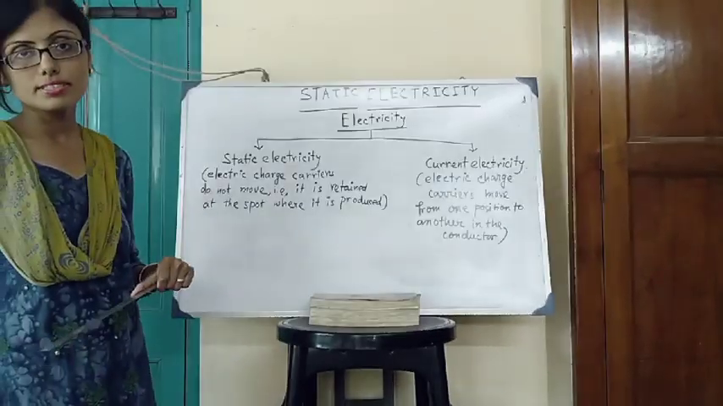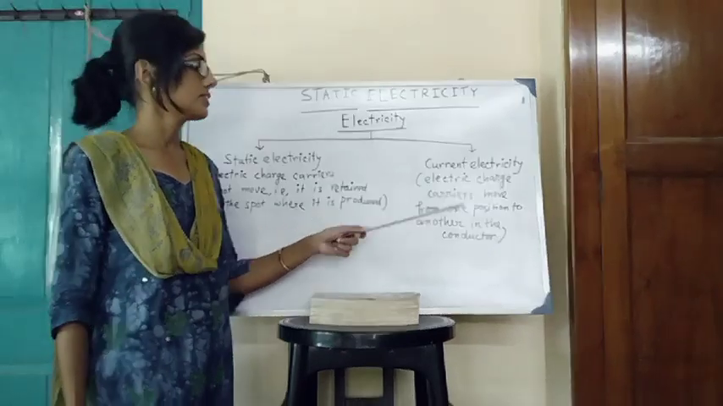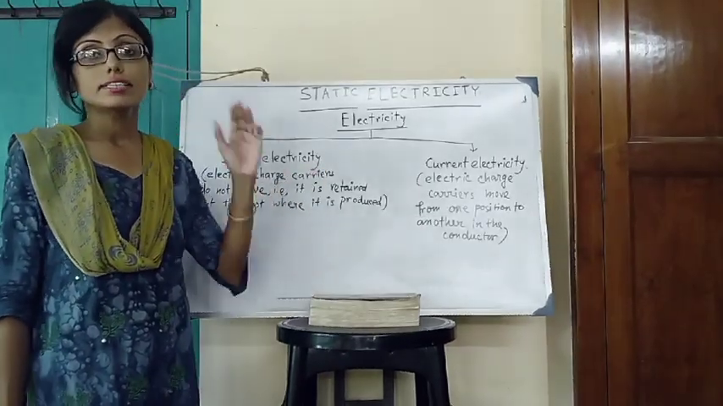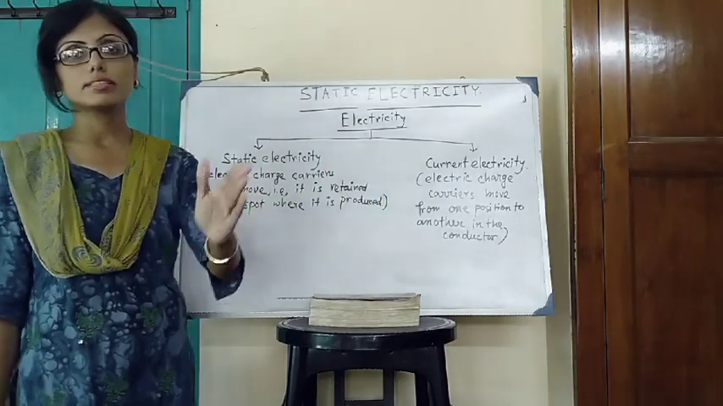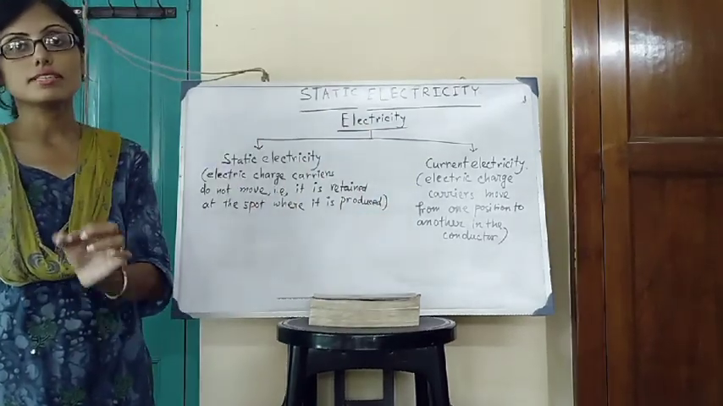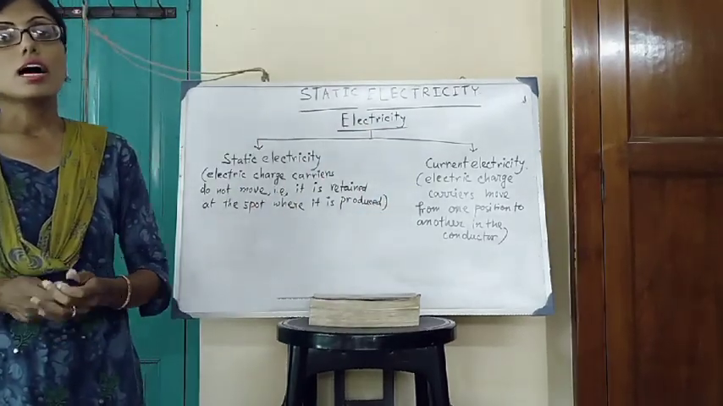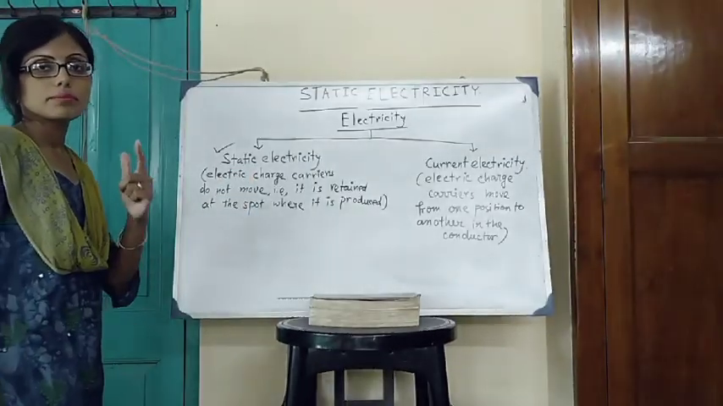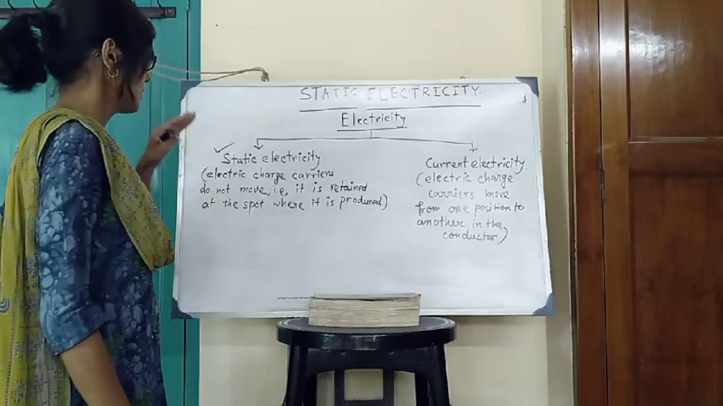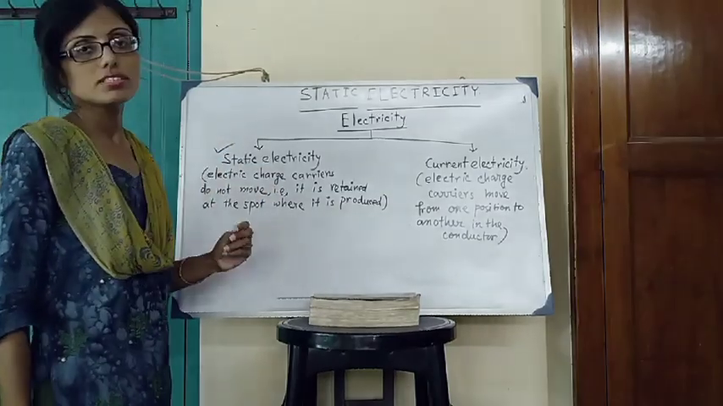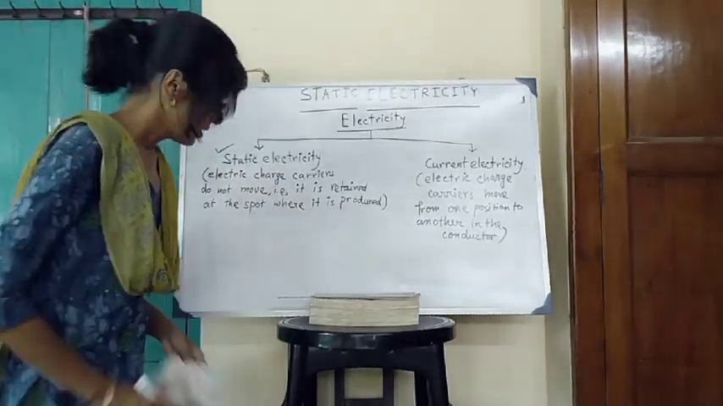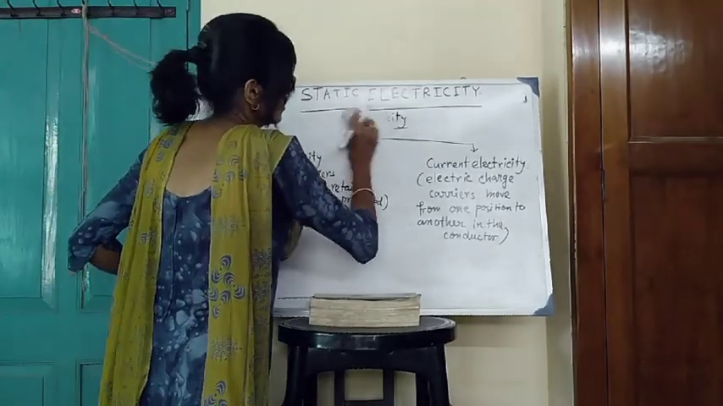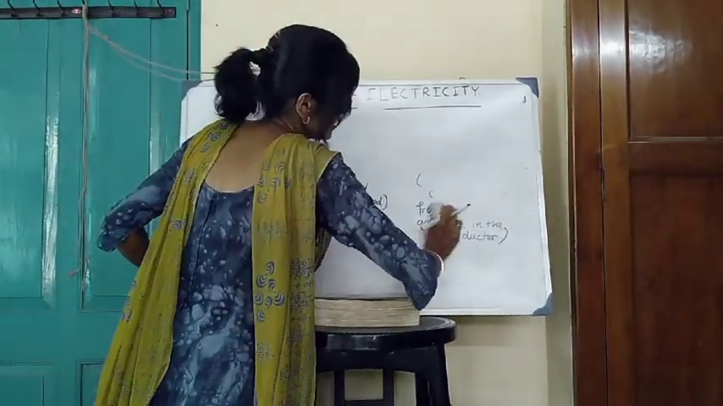And what is current electricity? Just the opposite of static electricity. Here the electric charge carriers are not static, they move from one position to another through the conductor. That is current electricity. Today the topic of discussion is static electricity, and the branch of physics where static electricity is discussed is called electrostatics. So our new topic is static electricity.